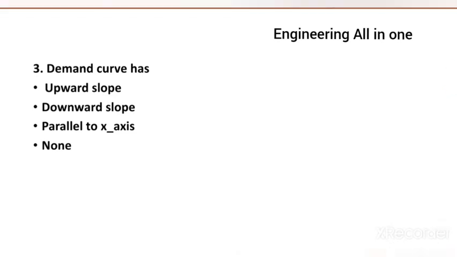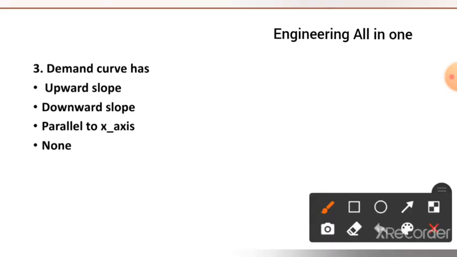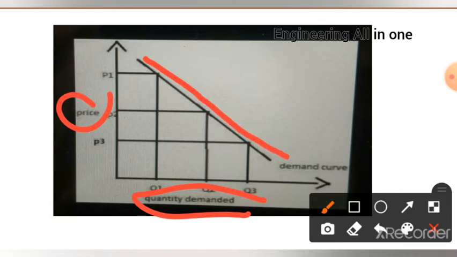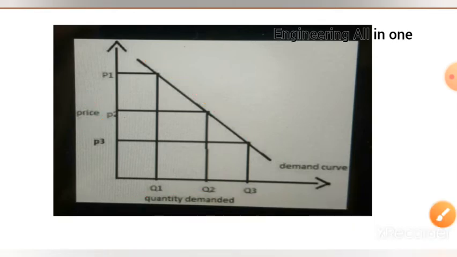Now see question number 3 here. Demand curve has upward slope, downward slope, parallel to x-axis, or none. The right option to this question is option number second, downward slope. Now see here, in the demand curve, on the y-axis price is plotted, and on the other axis quantity demanded is plotted. The demand curve is like this. So the demand curve has a downward slope.